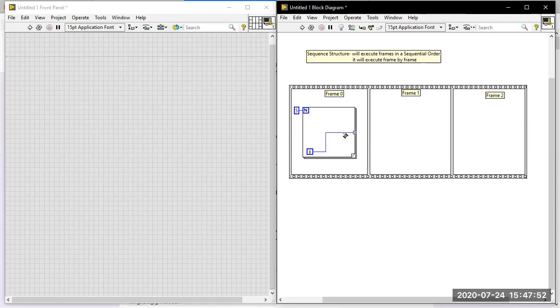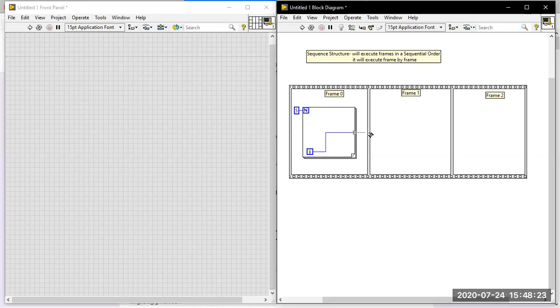So how will you pass a value from one frame to another? Suppose I want to pass this value from frame 0 to frame 1. What will you use to pass it? If you want to pass the value from one frame to another, you have to use the tunnel. If you use a normal tunnel, you can easily pass the value from one frame to another.